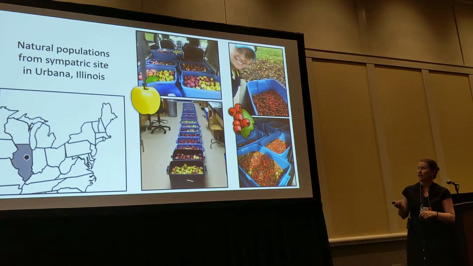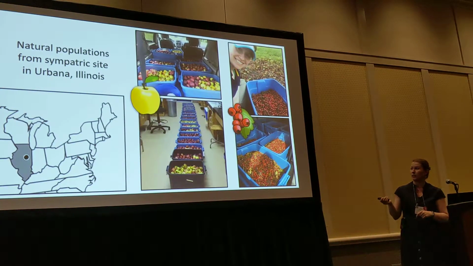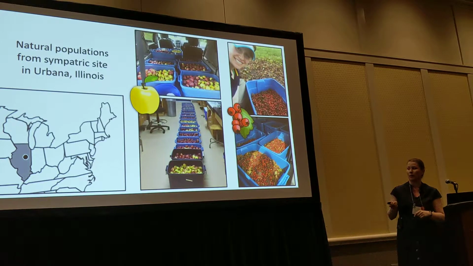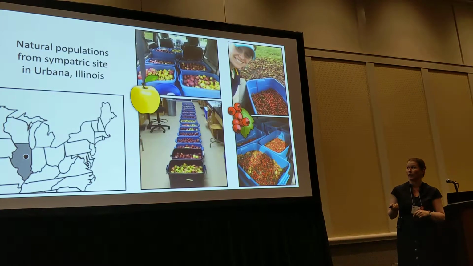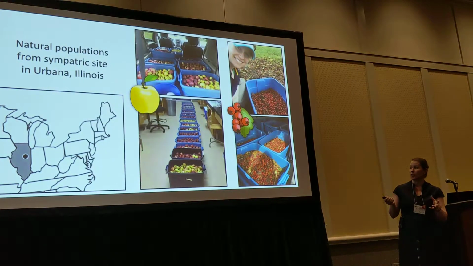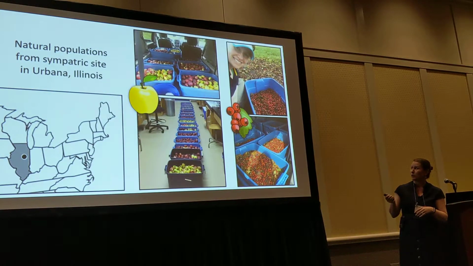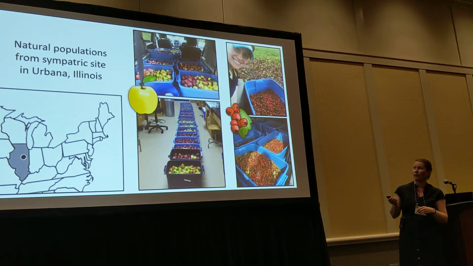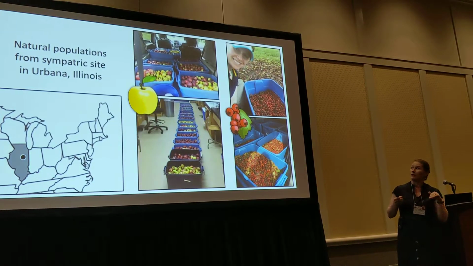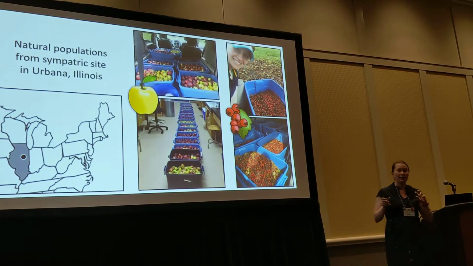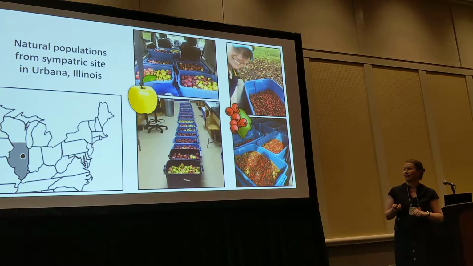So we collected fruit infested with wasps and flies from natural populations in a St. Patrick's site in Illinois. And this is in August and September, depending on when these fruits are in season. And this is what a minivan full of 700 pounds of apples looks like. So yeah, there was a lot of picking of things out before you could return to that van.